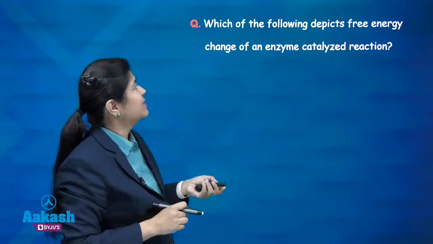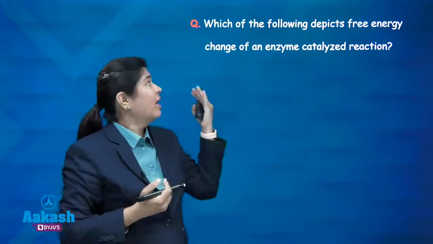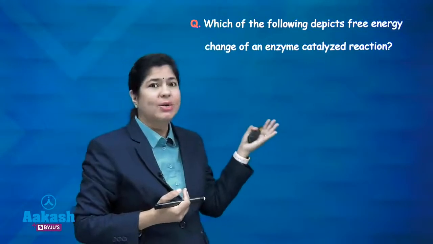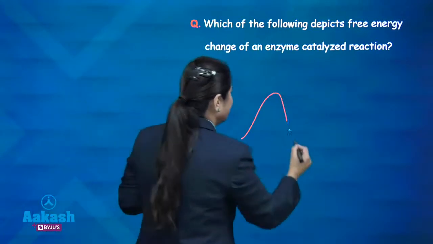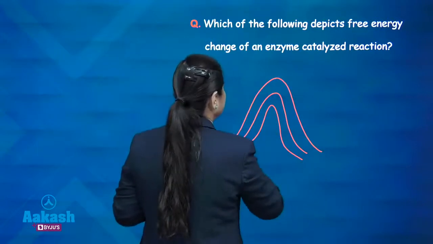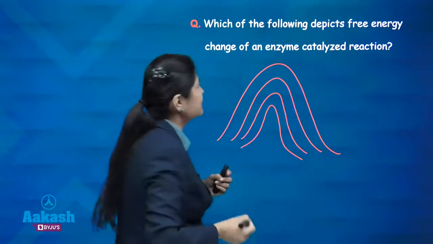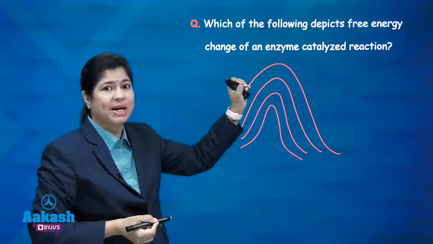Next question was, which of the following depicts the free energy change of an enzyme catalyzed reaction? It seems there were 4 graphs, A, B, C, D, and they had asked which of them shows the free energy change of an enzyme catalyzed reaction.